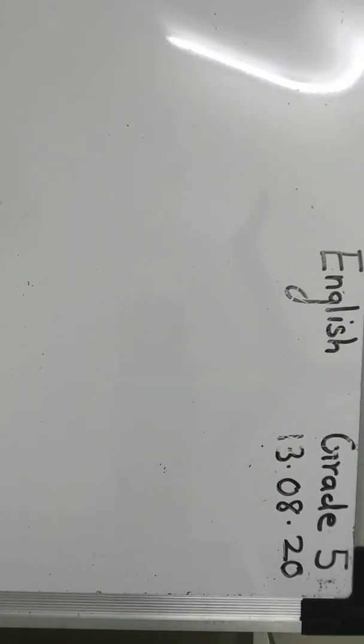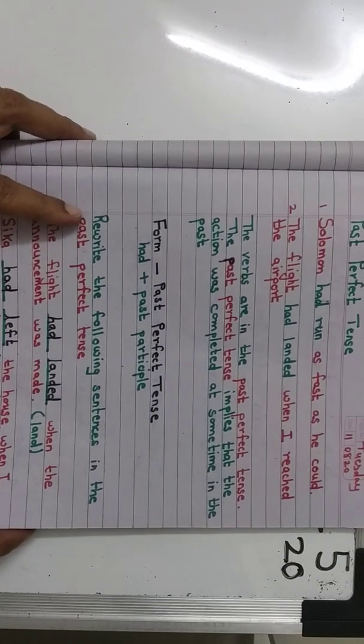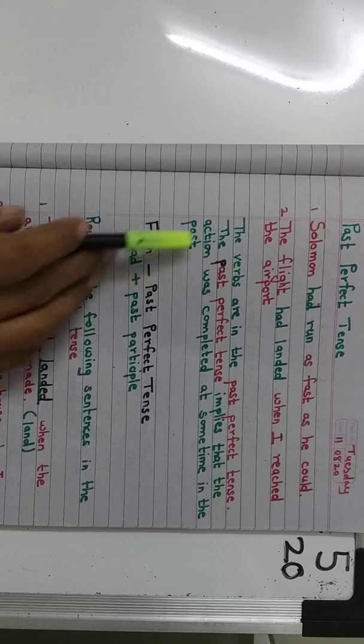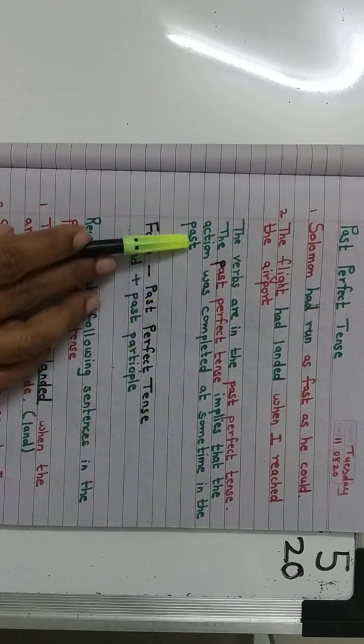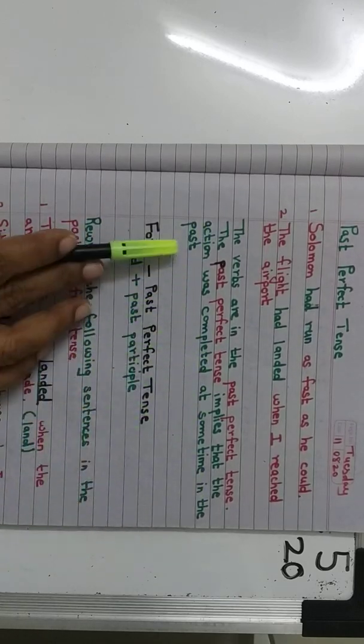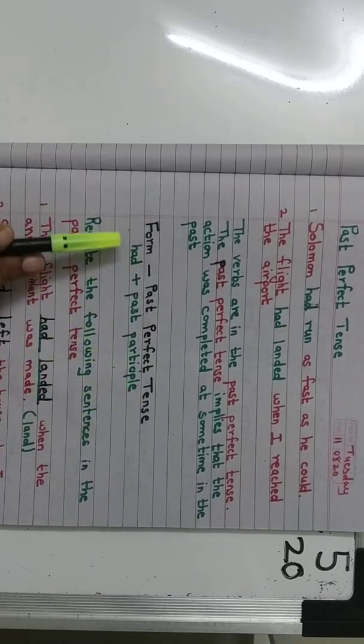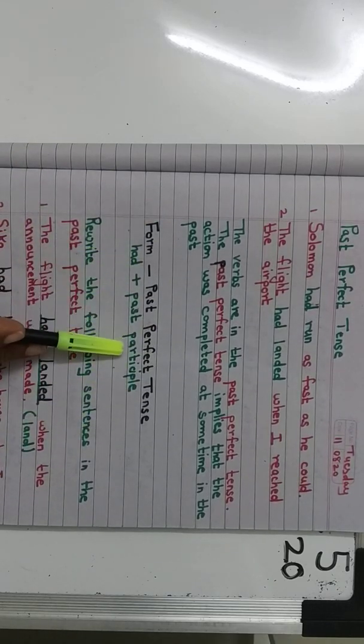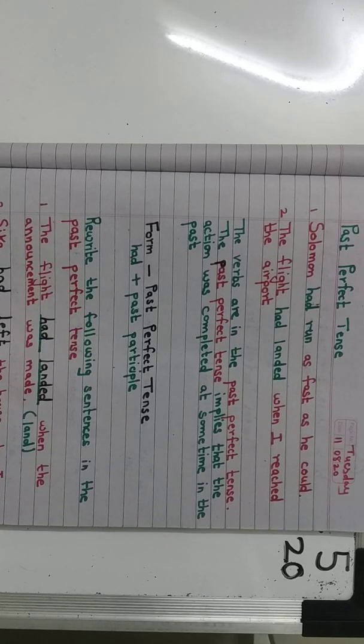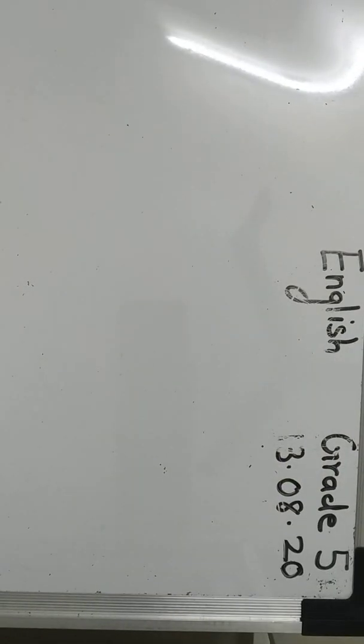Now children, before we do this, a quick recall of what is a past perfect tense. Past perfect tense, we just did it just now. Past perfect tense implies what? That the action is completed at some time in the past. And how do we form the past perfect tense? Had plus the past participle. Right? Now, what is the present perfect tense, children? Think.